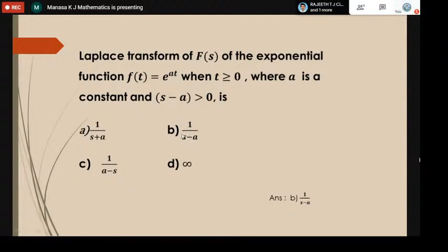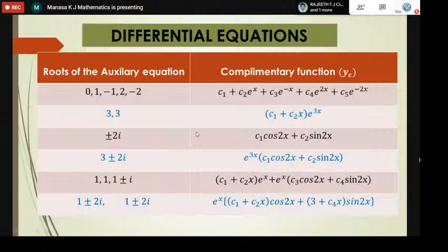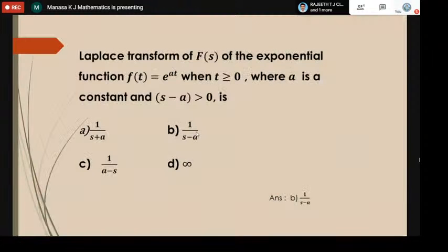It is also a standard result. The Laplace transform of the exponential function e power at is 1 by s minus a. So B is the answer. In the Laplace transform, they are asking most of the questions based on the standard formulas.